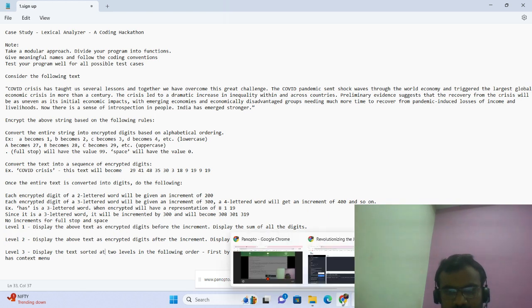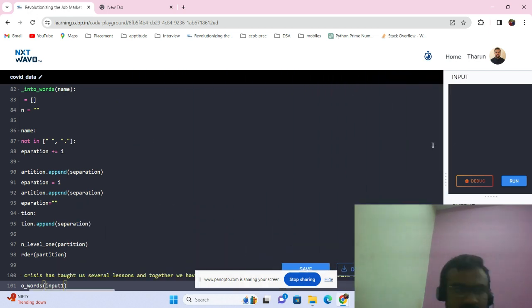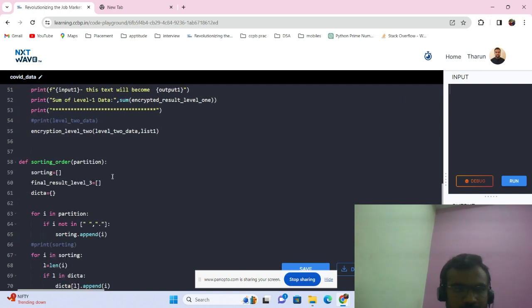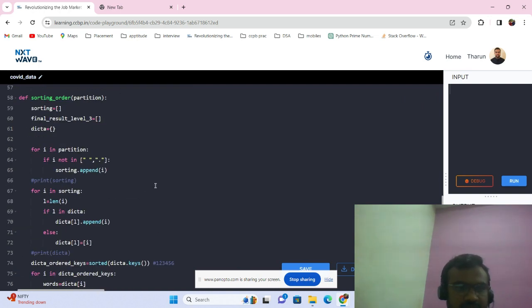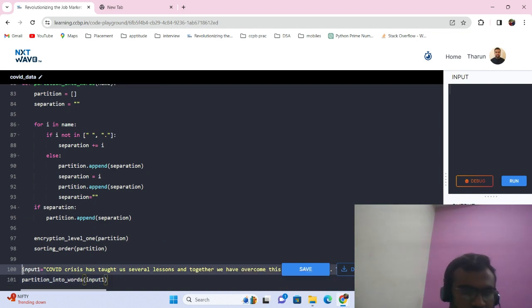I'm using a platform called NextWave for the purpose of coding practice. Here, let's take input 1 as the input, which is the given paragraph or string. Now we have to partition it into words as there are spaces between them.